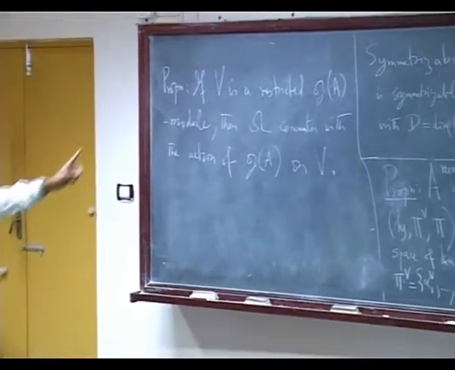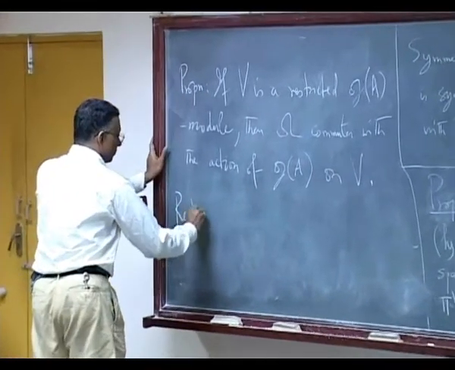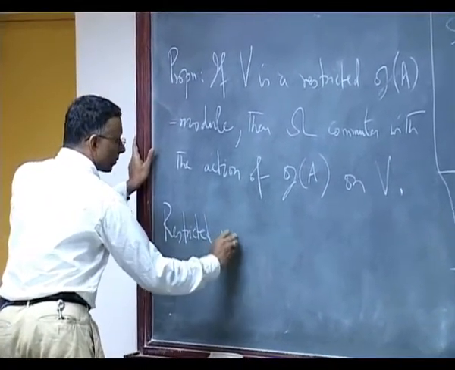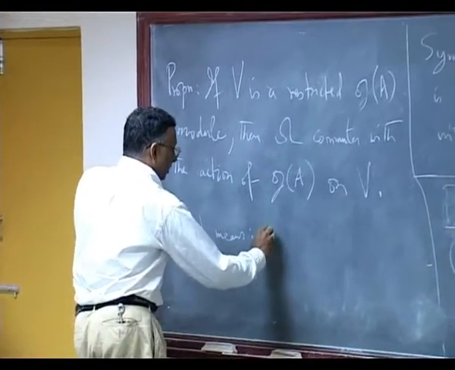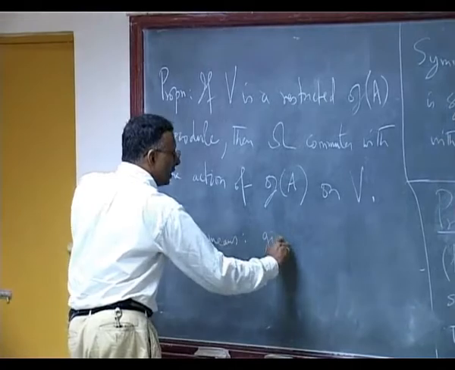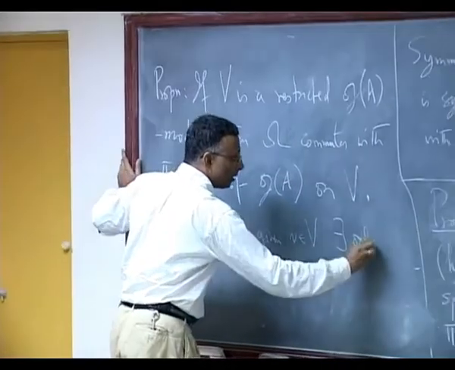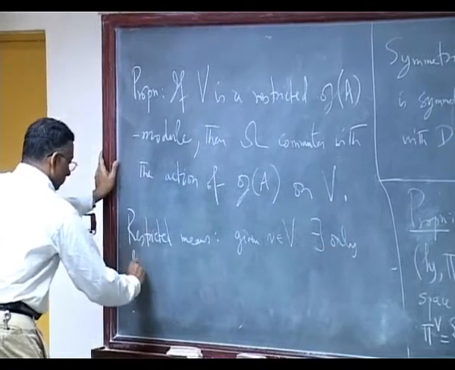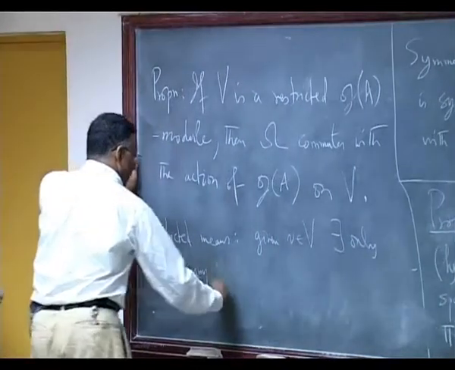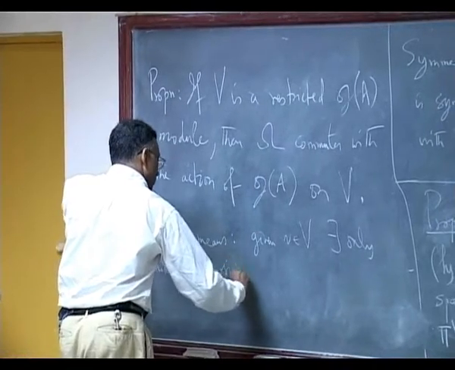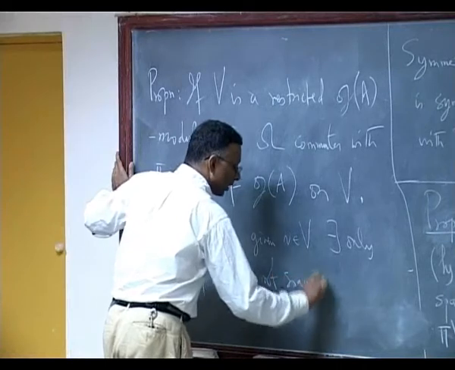Okay. So now let us define what is restricted. Restricted means that given v in V, there exist only finitely many positive root spaces that do not kill v.